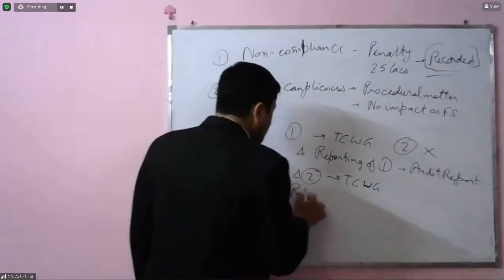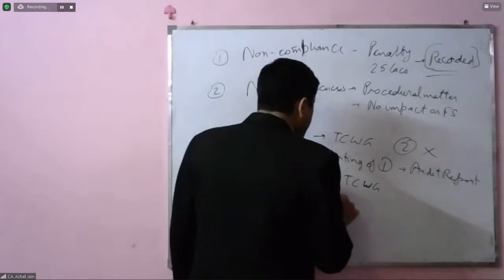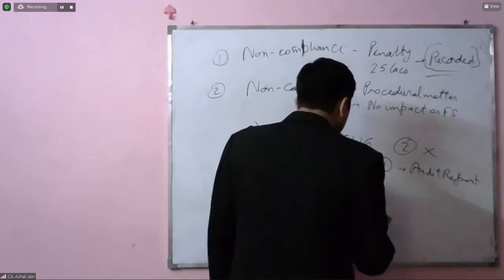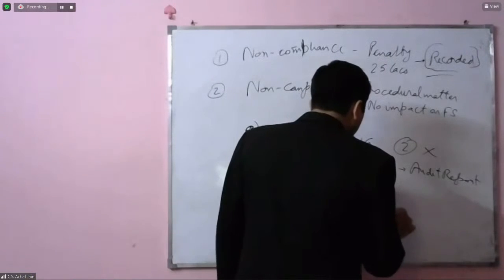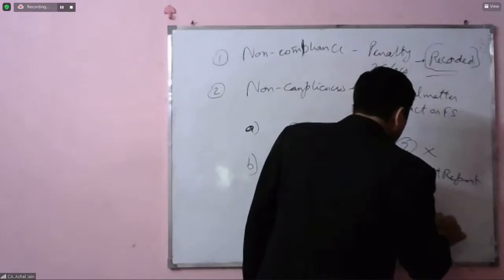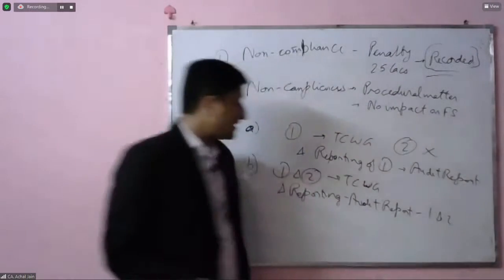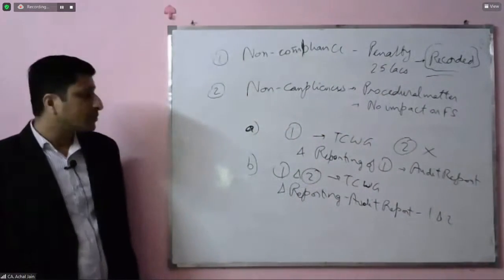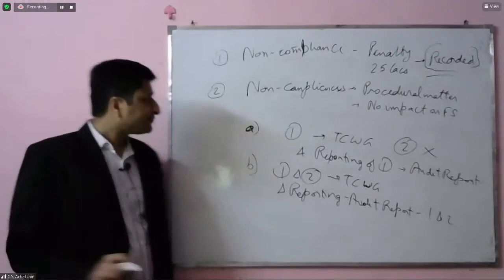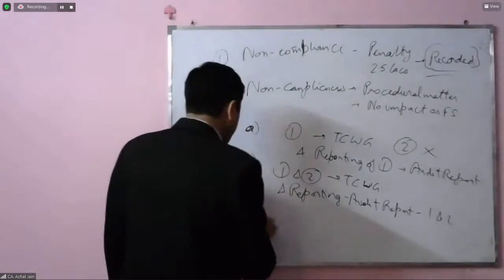And if the auditor is reporting on these matters in the report, then the audit report should comprise both these matters. Means both these matters should go to the audit report. Okay, clear? Option number 3.